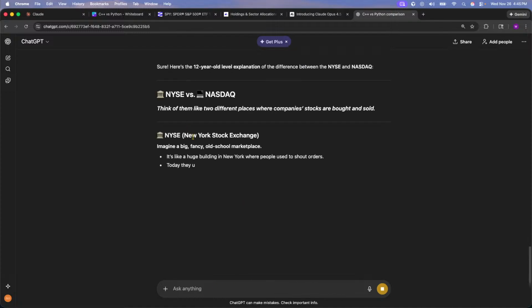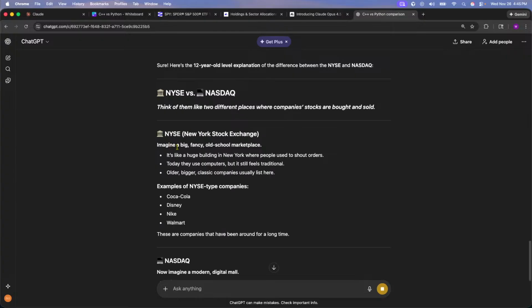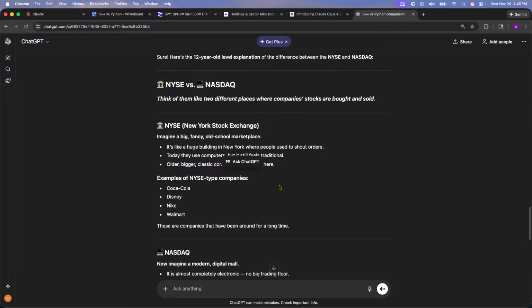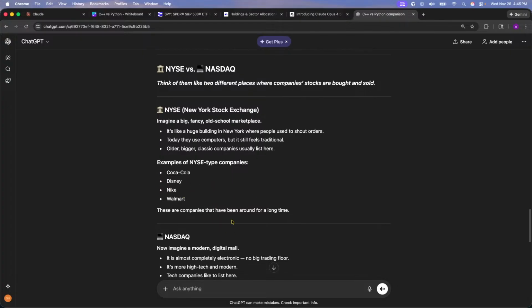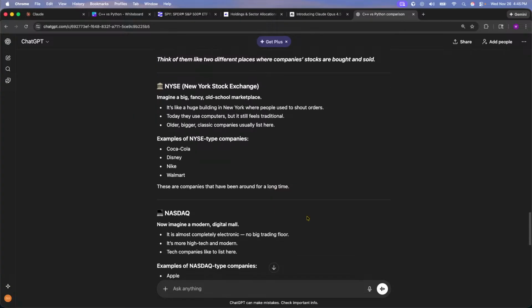All right. So the New York Stock Exchange, imagine a big fancy old building, the marketplace. It's like a huge building in New York where people used to shout out orders. Today they use computers, but it still feels traditional. Older, bigger, classic companies are usually listed here. We have Coca-Cola, Disney, Nike, Walmart. These are companies that have been around for a very long time.